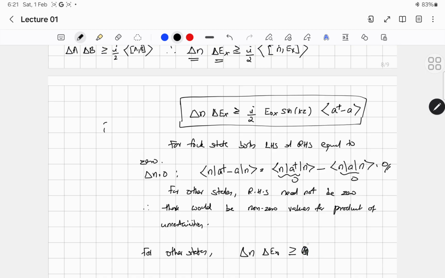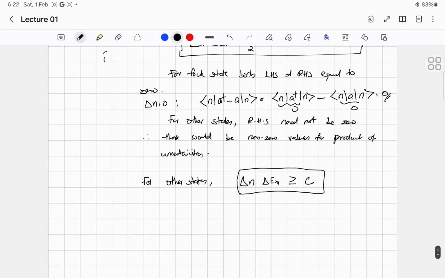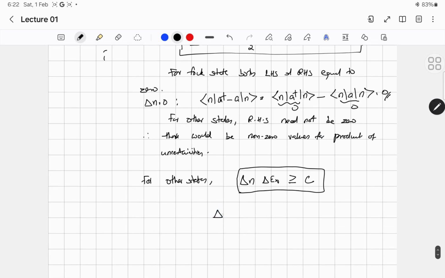I don't know what that non-zero quantity is; for that we have to calculate depending upon the state. So it will be greater than some constant c. Okay, and it is also possible that there is some uncertainty between the number of photons and the phase of the field, and this can be introduced as delta n into delta phi is greater than or equal to 1.